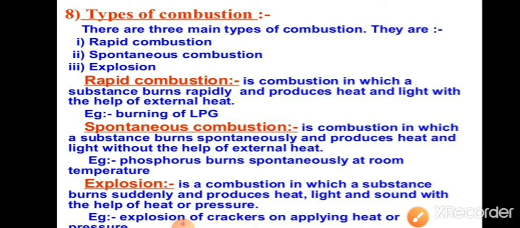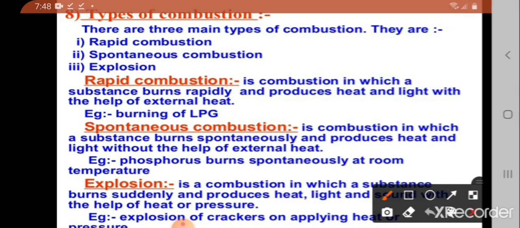Next is the types of combustions. There are three main types of combustions. The first one is rapid combustion, which is defined as combustion in which a substance burns rapidly and produces heat and light with the help of external heat. Example is burning of LPG. Such combustions are known as rapid combustions.